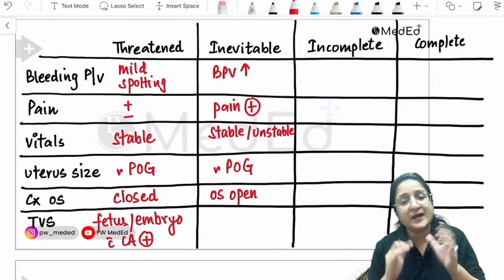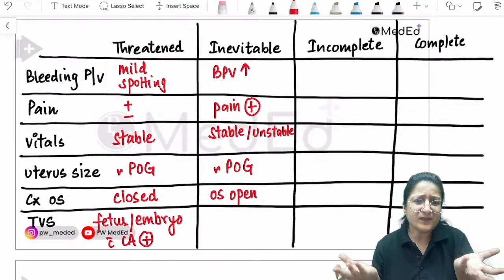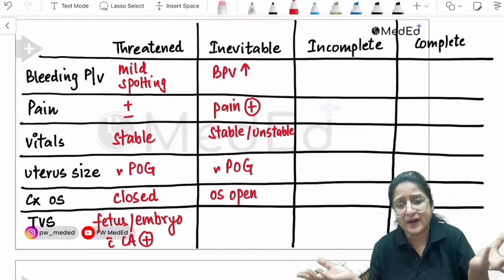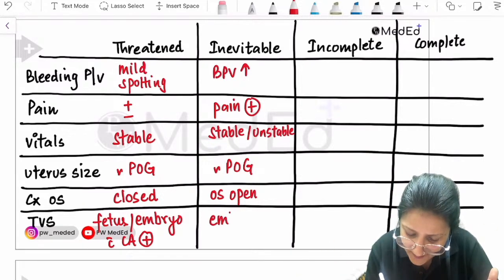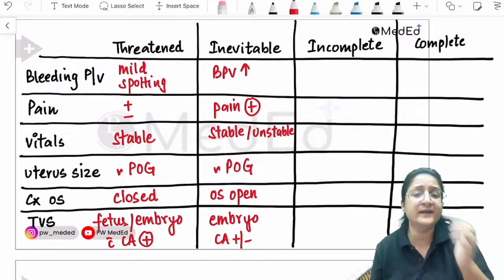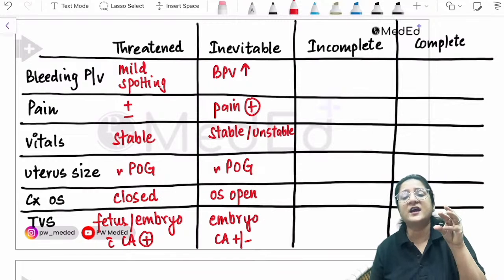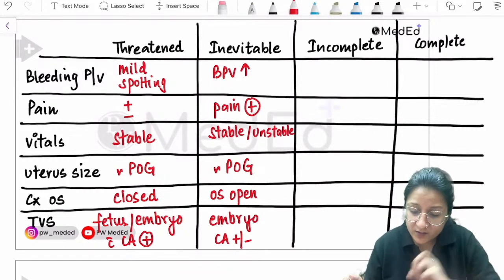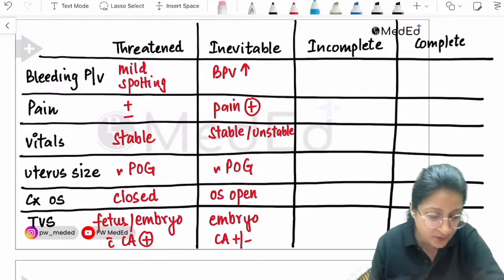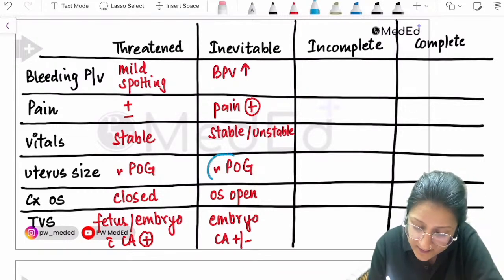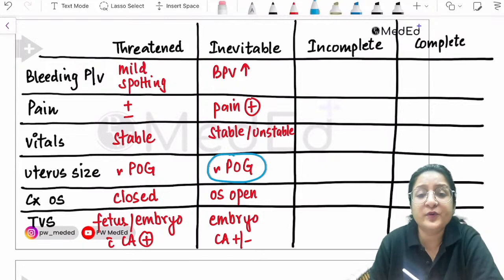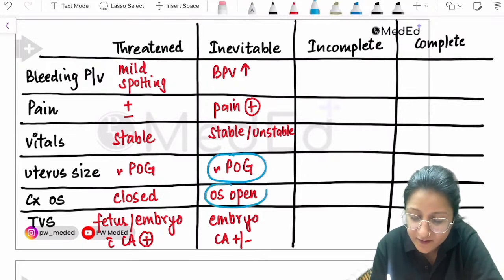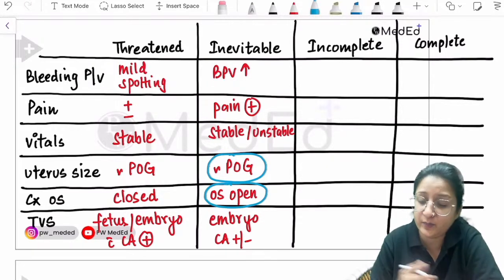On transvaginal sonography, whether we do it or we don't doesn't matter. The embryo is going to be inside, and cardiac activity could be there or could not be there, it doesn't matter. The os has already started to open up. So the buzzword here is size of the uterus corresponding to period of gestation. The os has started to open up, it is an inevitable abortion.